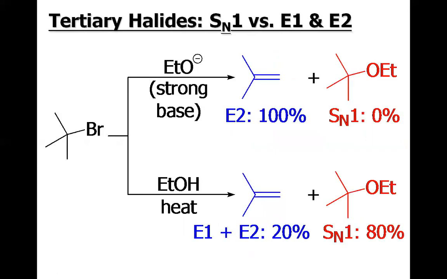This is the comparison. When this tertiary alkyl halide is treated with the ethoxide, the elimination is favored. However, when it is treated with ethanol, the very weak base, the substitution reaction is favored.